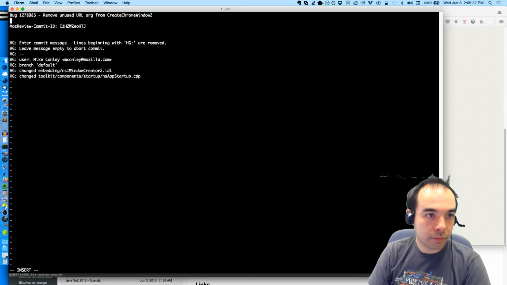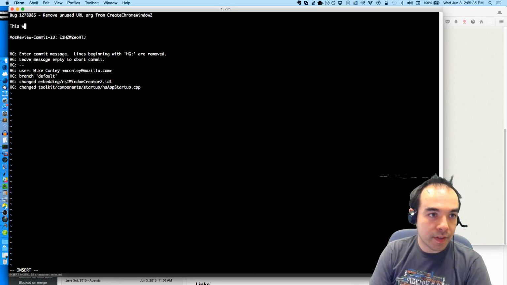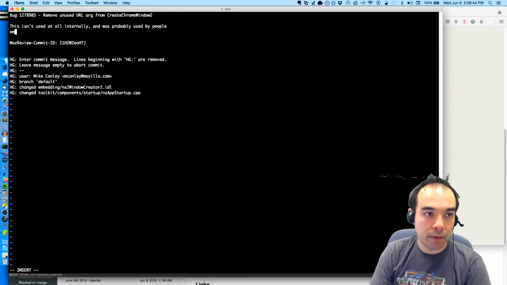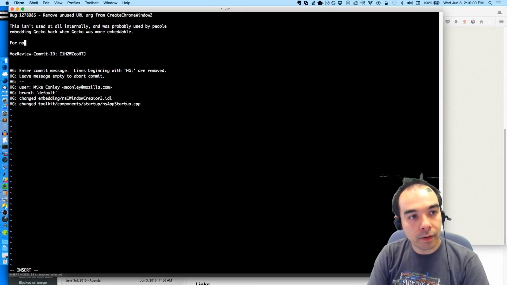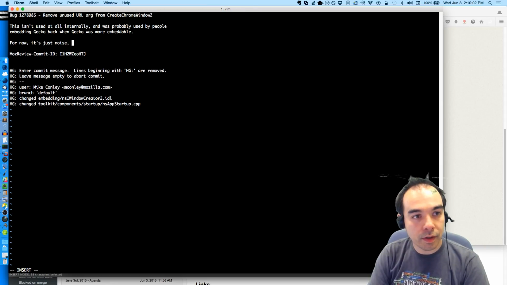This isn't used at all internally and was probably used by people embedding Gecko back when we were an embeddable, back when Gecko was more embeddable. For now, it's just noise. I figure we can remove it.